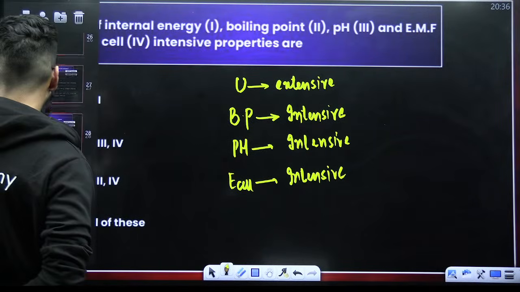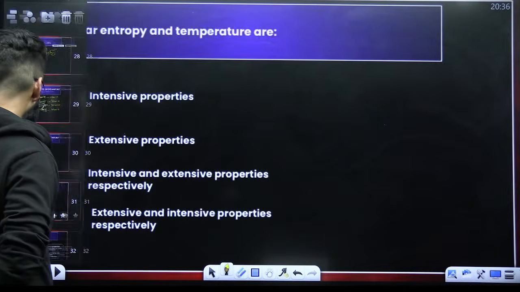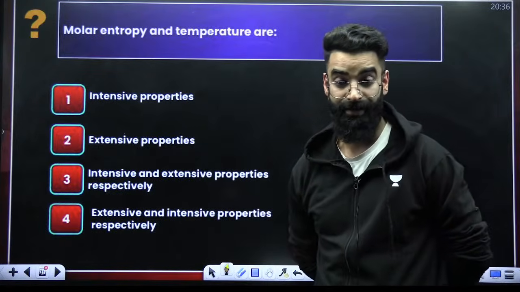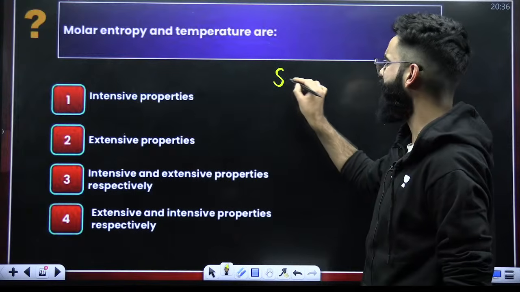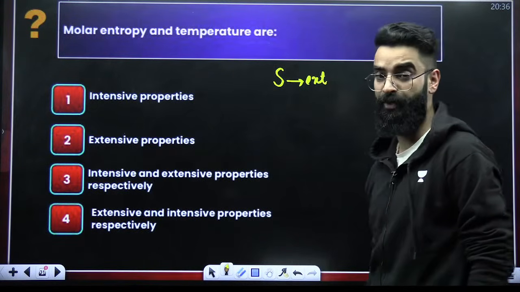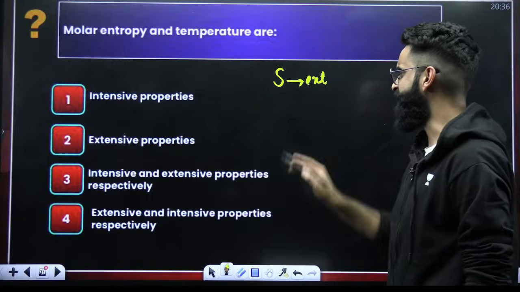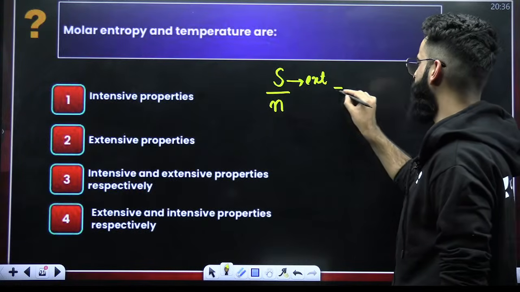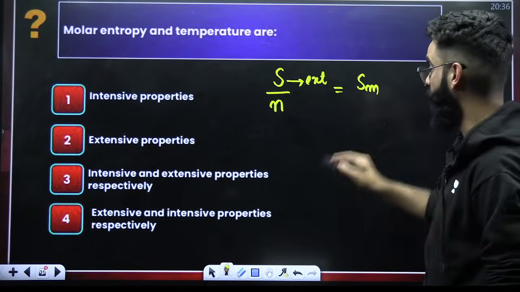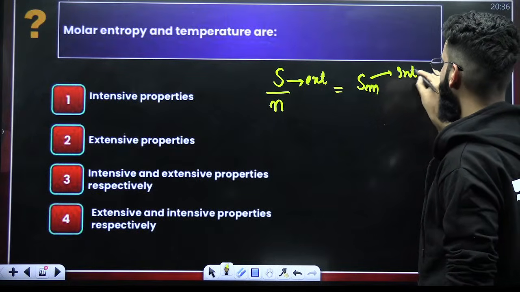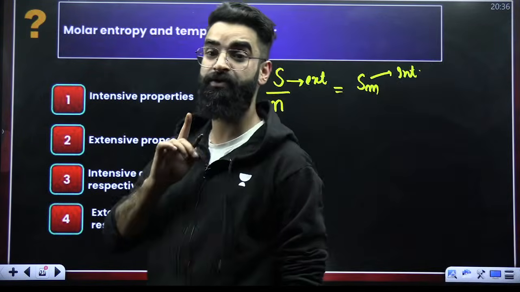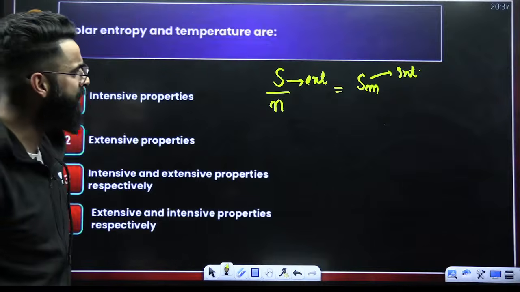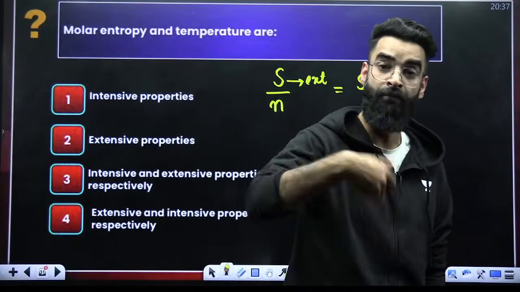Perfect. Let's move on to one more question. Look at this one. Molar entropy and temperature are. It is molar entropy. See, first of all, entropy is an extensive property. But you should be knowing, whenever an extensive property is expressed per unit mole, per unit mass, or per unit volume, the new property, which I'm here calling molar entropy, it becomes intensive, right? Whenever an extensive property is expressed per unit mass, per unit mole, or per unit volume, the new property always becomes intensive. So molar entropy is intensive. Entropy is extensive, but molar entropy is intensive.